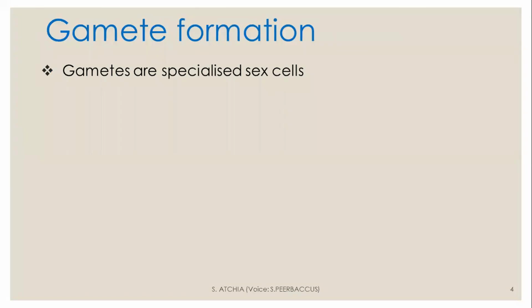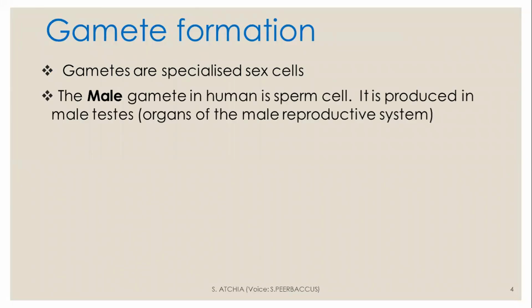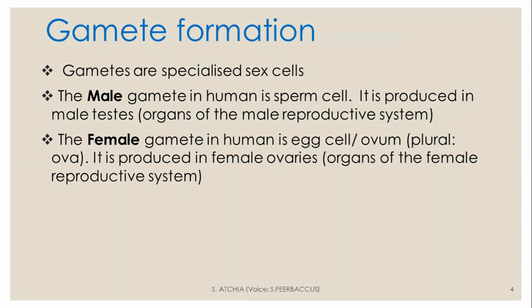Gametes are specialized sex cells. The male gamete in human is the sperm cell. It is produced in the male testis, that is the organs of the male reproductive system. The female gamete in human is the egg cell or ovum, plural, ova. It is produced in the female ovaries, which are the organs of the female reproductive system.